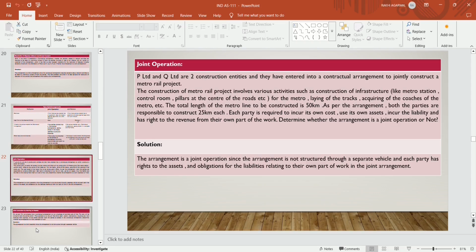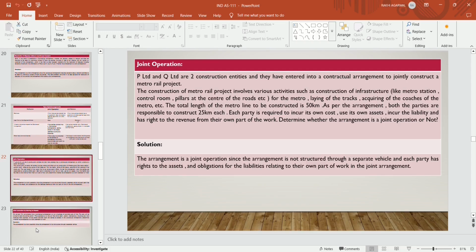The arrangement is a joint operation. Firstly, it is not structured through a separate vehicle, because P and Q Limited are two construction entities and they have entered into a contractual arrangement and they have not created a separate legal entity, a separate vehicle. If they had created a separate vehicle, then it's a case of joint venture. But they had not created a separate vehicle.